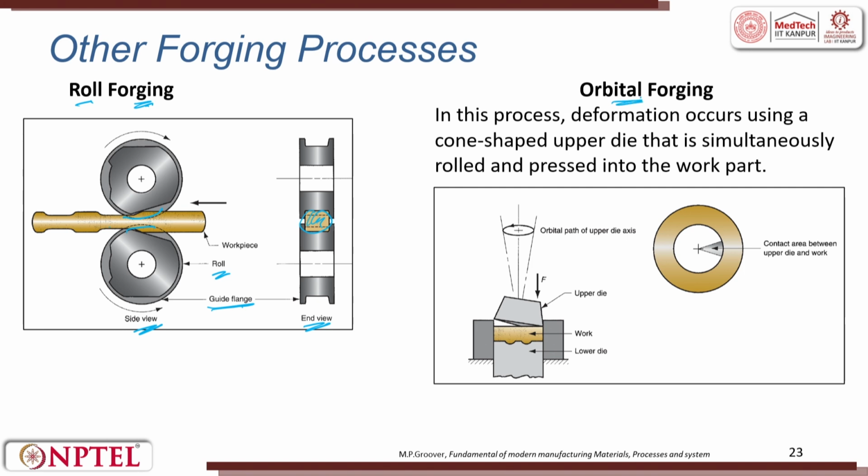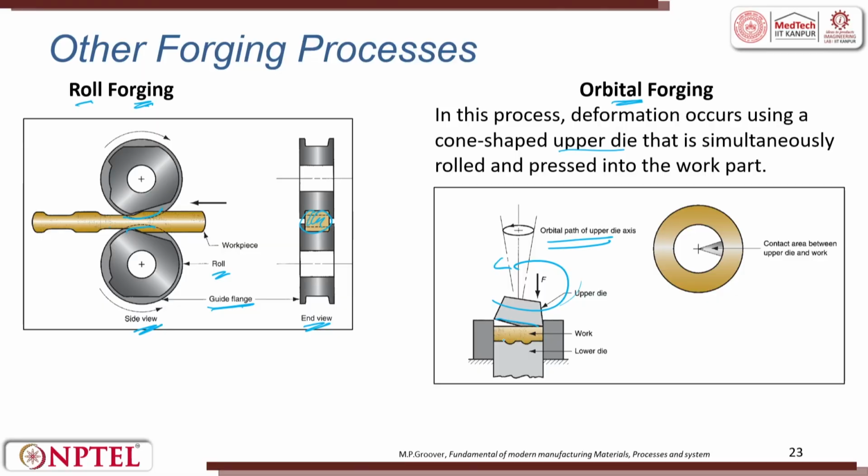Orbital forming is another interesting process. In this process, the deformation occurs using a cone shaped upper die that is simultaneously rolling and pressing the object. This will roll and it will impact. So, you see here, this is the orbital path. It goes like this, and then hits it.